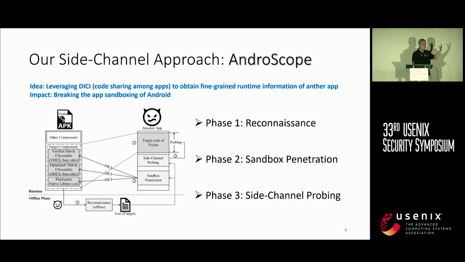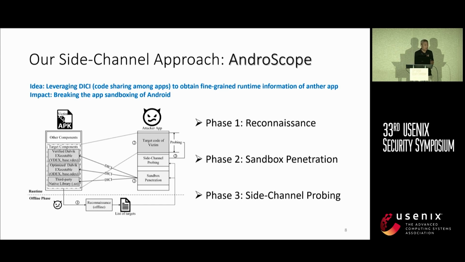So we load the victim app code into the memory, and then use the CPU cache side channel to probe how this code is being loaded and how this code is being executed. With that, we can find out precisely what the other apps are doing. Hey, is this particular method being called, or is this particular library being loaded or not? Right, so that is what we're trying to do here.